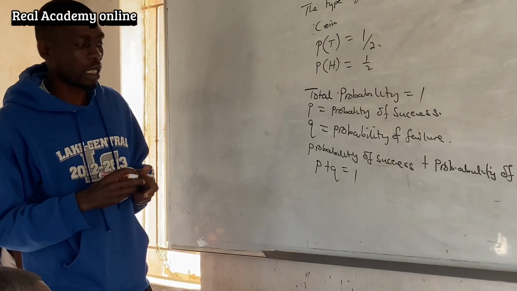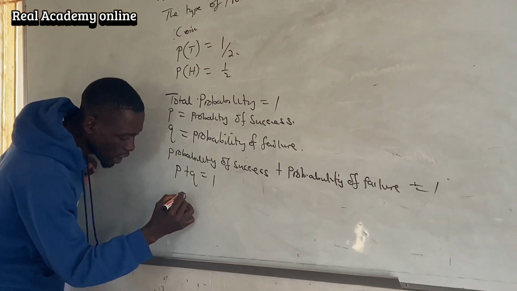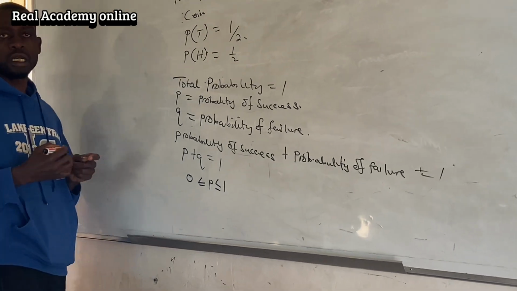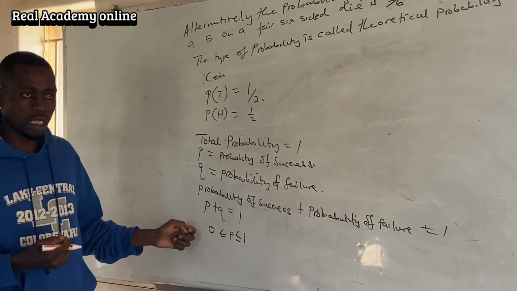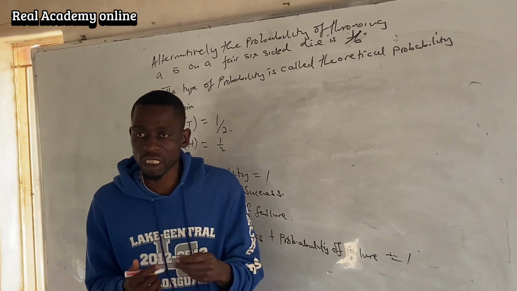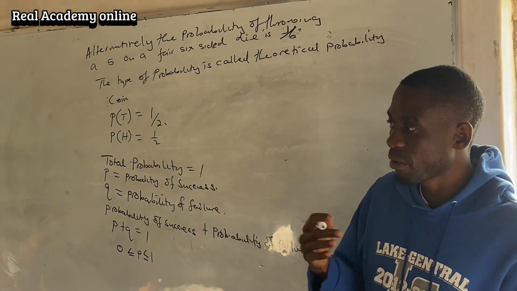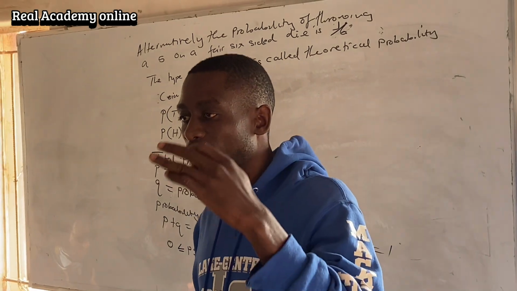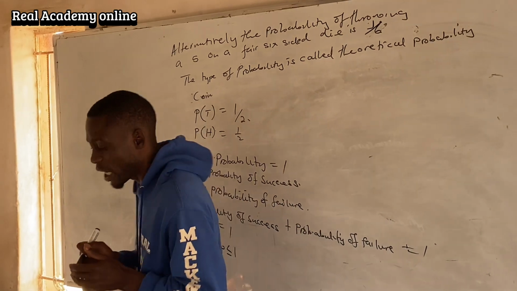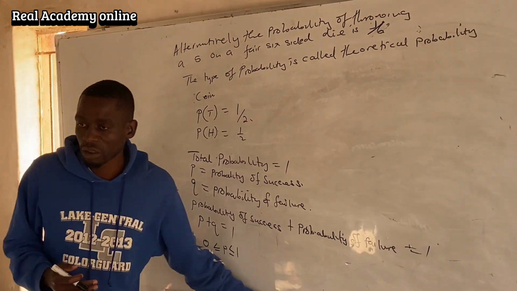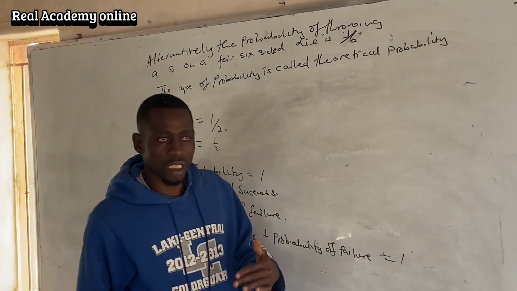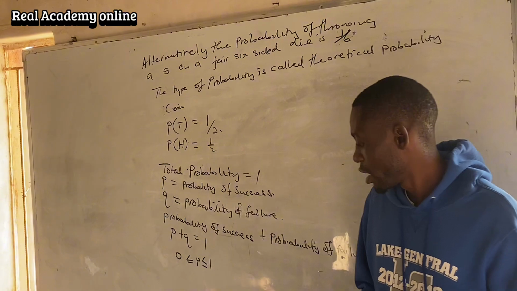Also, P ranges from 0 less than or equal to P less than or equal to 1. That's the range of probability. There is no probability that is less than 0, and there is no probability that is above 1. Are we in agreement?